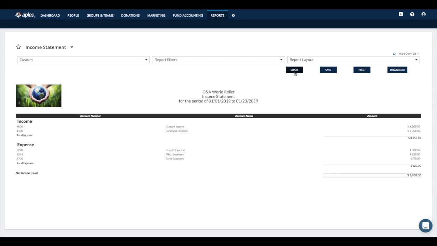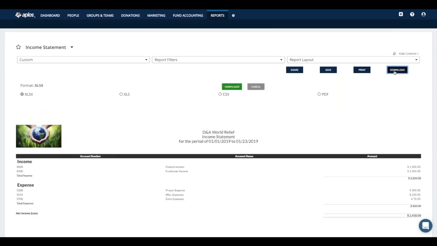No extra work necessary. The save option allows you to save a report as is. So if you have a report that you've made a lot of modifications to and you're going to continue using the report in that way moving forward, instead of redoing those modifications each time, just click save. The next time you go back to the main reports page, you'll see a category called saved reports, and you can access that previously saved information from there. The print option allows you to print out the report if you like to. And the download option allows you to export your report either as an Excel file or a PDF file.